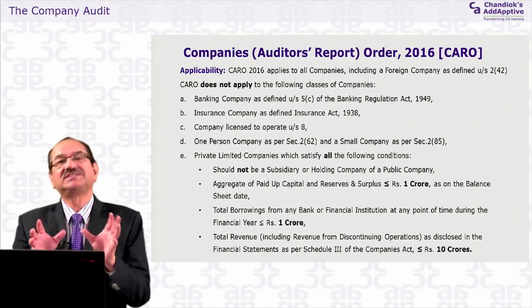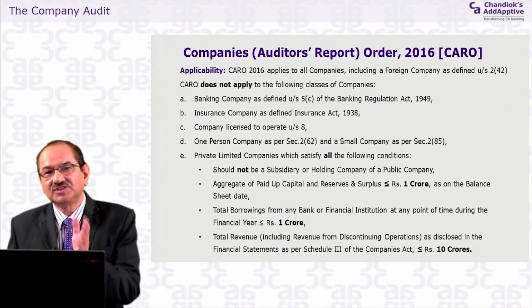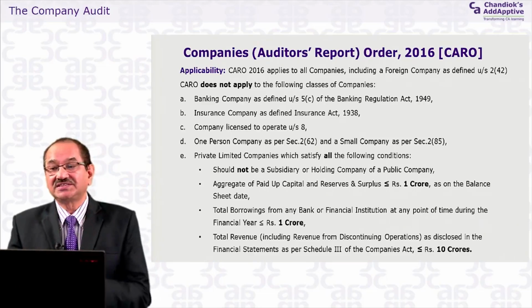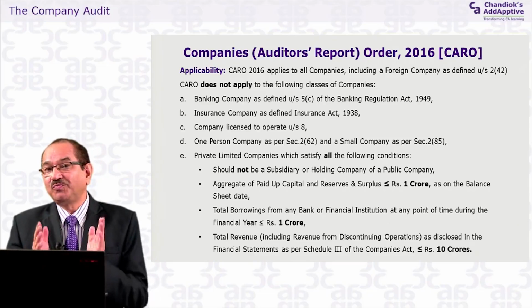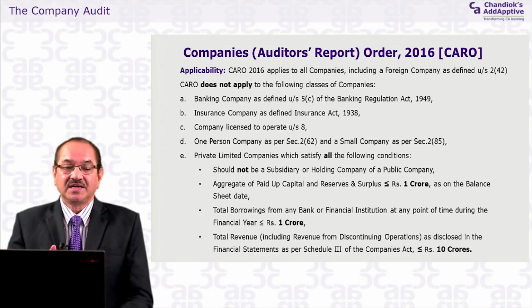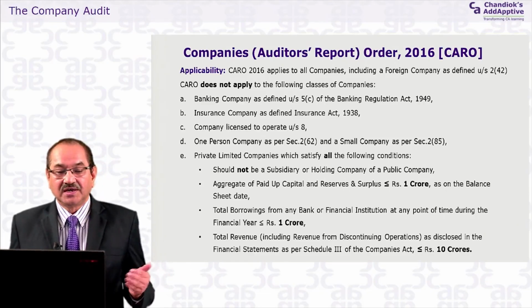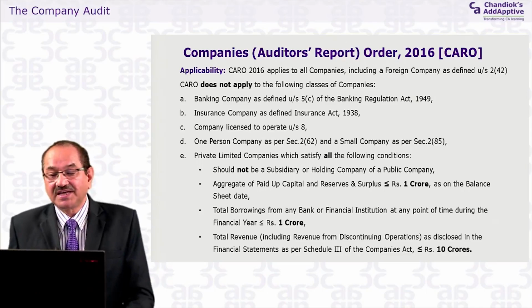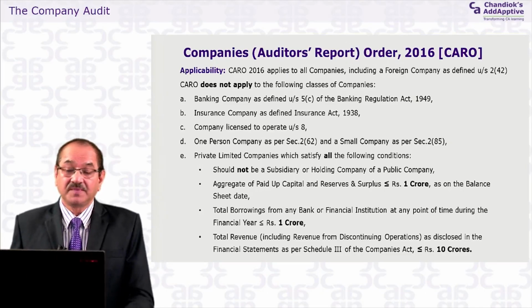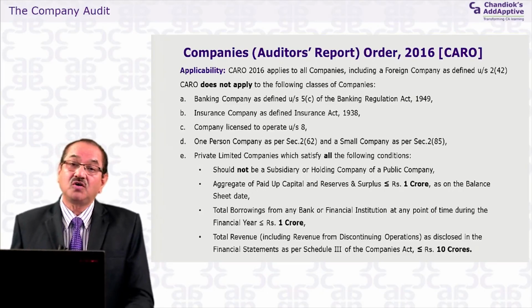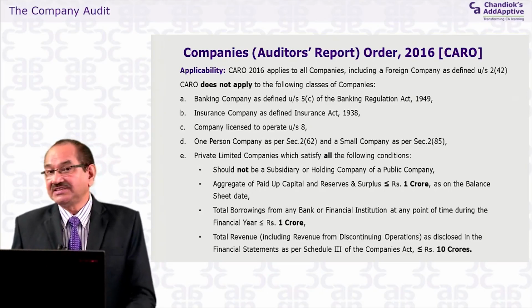Basically, the concept is the same one. The concept is that it's a small company. That's why they are saying it. But when we are talking about this conditionality, they should fulfill all the conditions. If any of the conditions is violated, then it applies. Total borrowings from the banks and financial institutions at any point of time during the financial year should not exceed 1 crore, 1 crore or more. So that is the one condition.